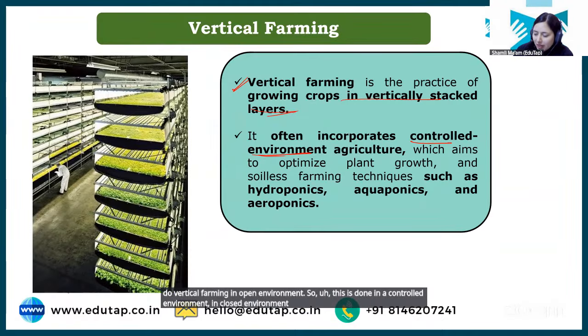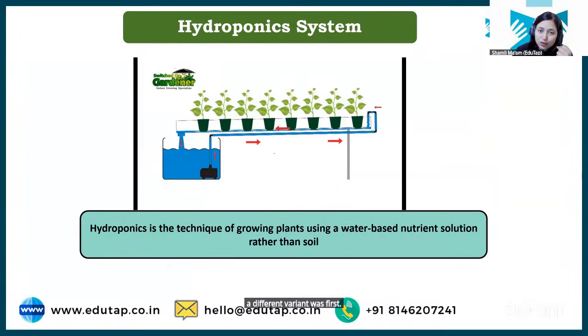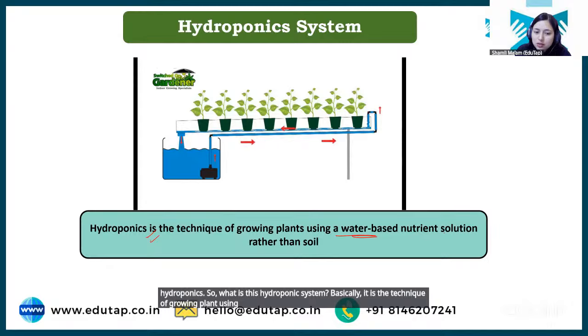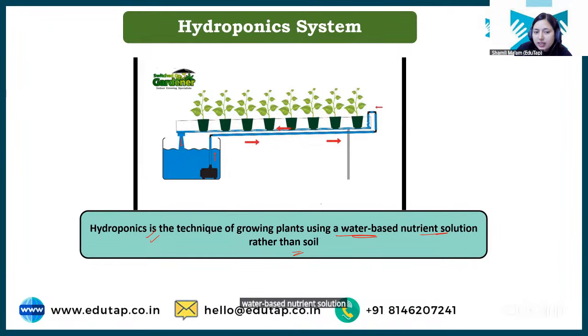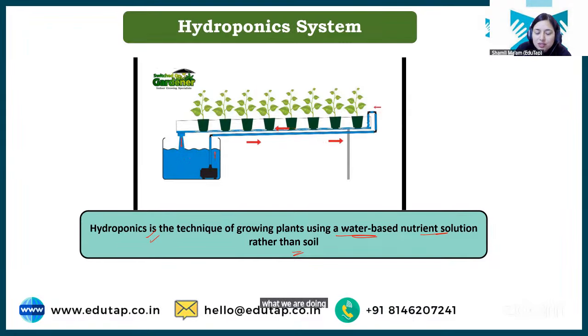ठीक है. अब different variant was first hydroponics. So what is this hydroponic system? Basically, it is the technique of growing plant using water-based nutrient solution rather than soil. So what is done here? We are not using soil for plant root support. What we are doing? We have just made a nutrient solution. ठीक है? We have made a nutrient solution.